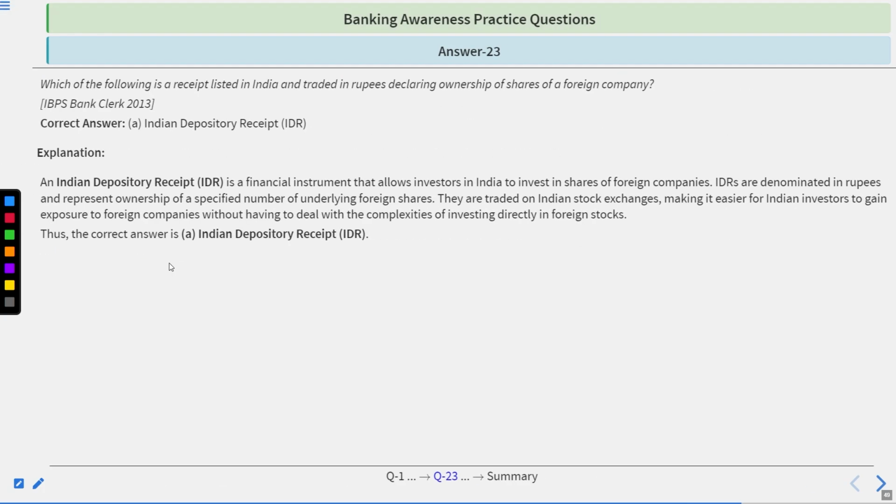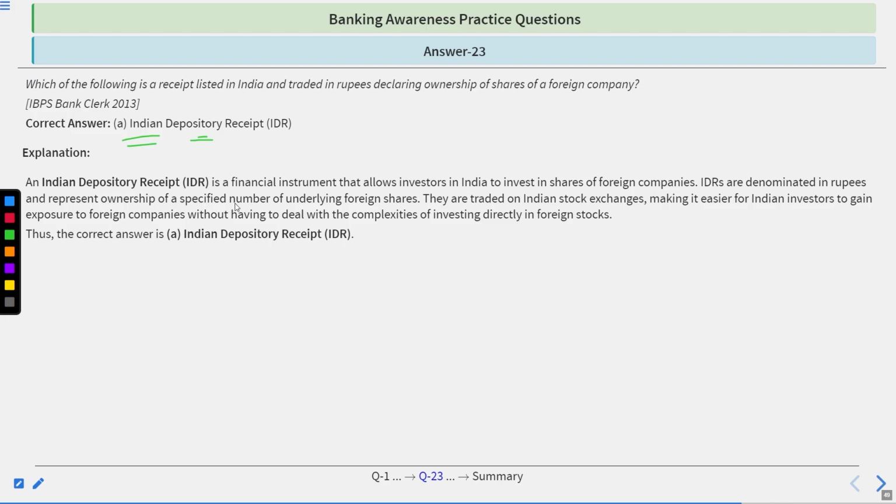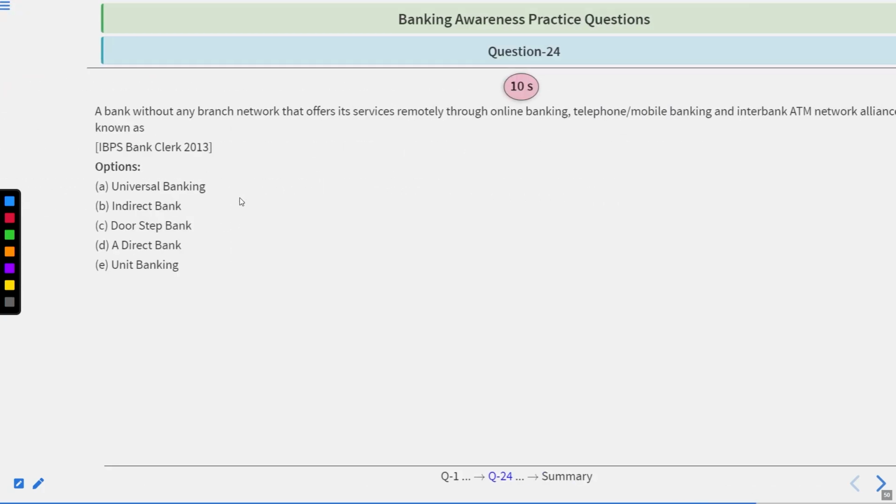Time's up. Correct answer is IDR. The IDR is a financial instrument that allows investors in India to invest in shares of foreign companies, denominated in rupees, and represents ownership of a specified number of underlying foreign shares. Traded on Indian stock exchanges, it makes it easier for Indian investors to gain exposure to foreign companies without having to deal with the complexity of investing directly in foreign stocks.